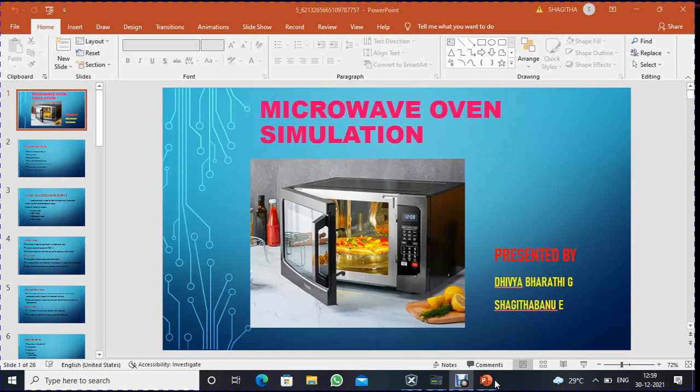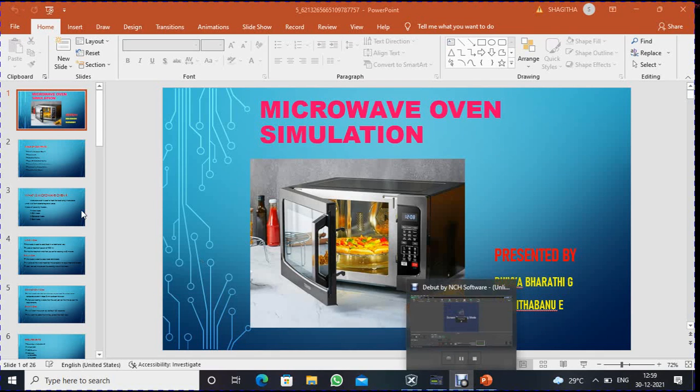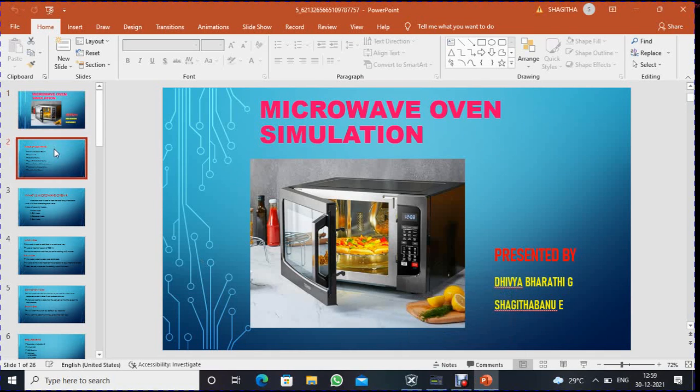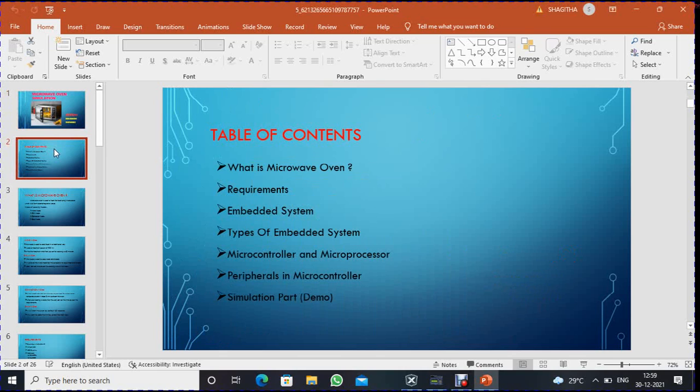So here I am going to explain about microwave oven simulation which I learned during this internship. Let's get into the project presentation. The table of contents are: what is a microwave oven, what are the requirements, what is an embedded system, what are the types of embedded system, what is a microcontroller and microprocessor, peripherals in microcontroller, and finally we will see the demo of this project.